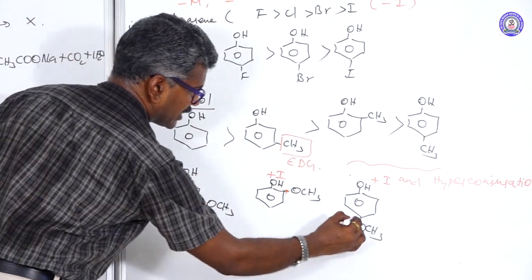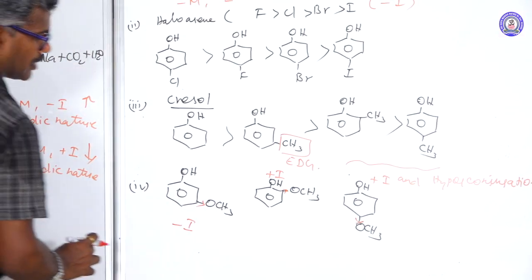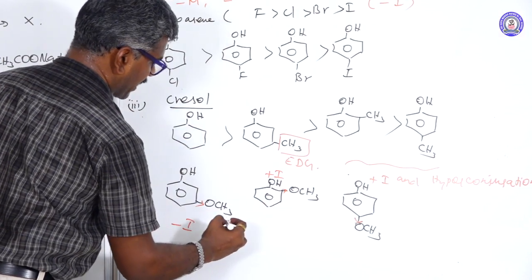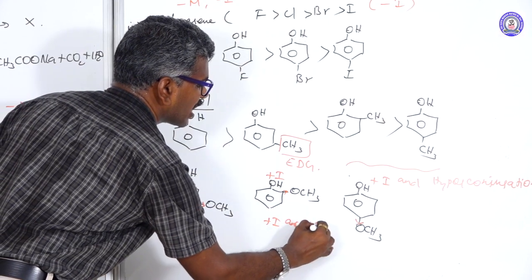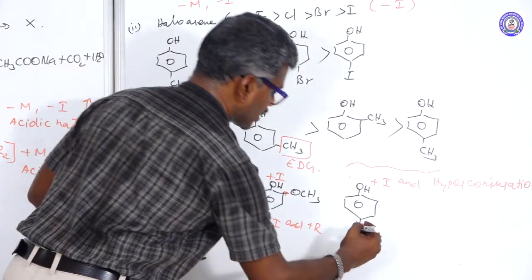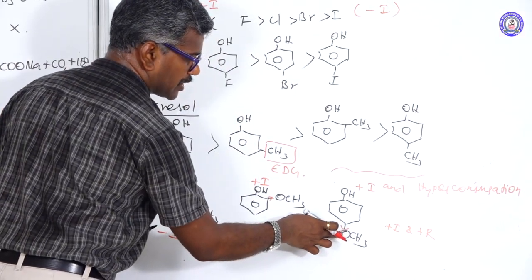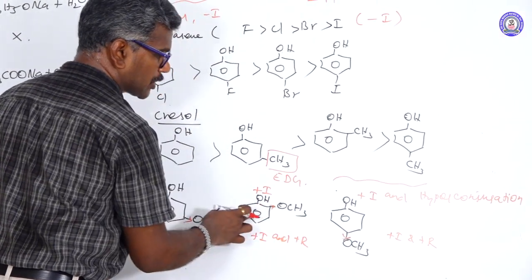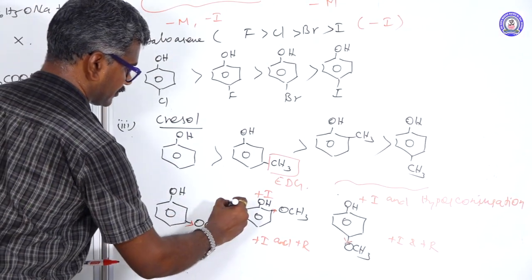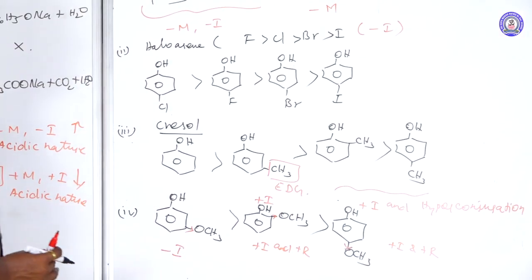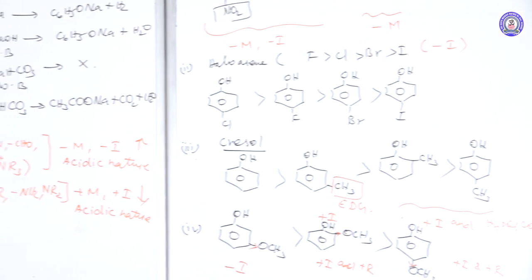In the meta position, this is explained by the minus I effect. In the ortho position, it is explained by plus I and plus R effect, and the para position is also explained by plus I and plus R effect. Here the electron donating group releases more electron density than in the ortho position, so this one is less acidic than the ortho. Order is. This is known as the acidic nature of phenol.